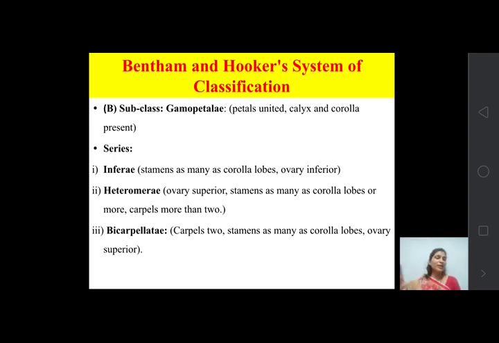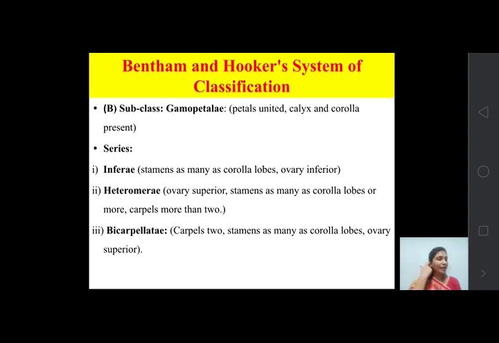But in Polypetalae petals are free, in Gamopetalae petals are fused. Then it is also divided into three series, again on the basis of the structure of flower. The first one is Inferae, then Heteromerae and Bicarpellatae.